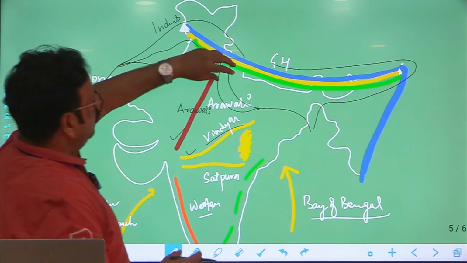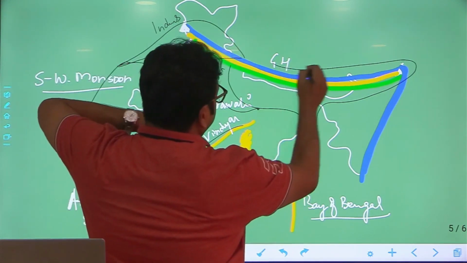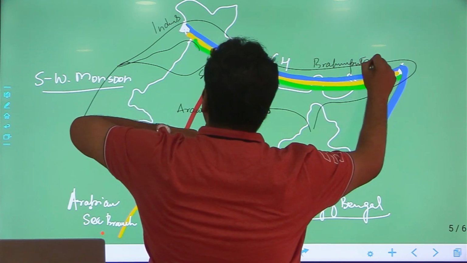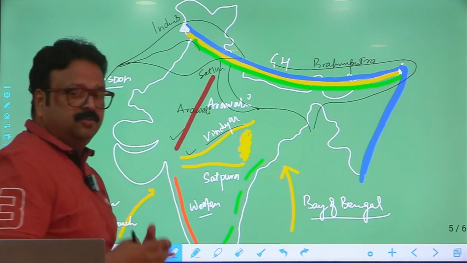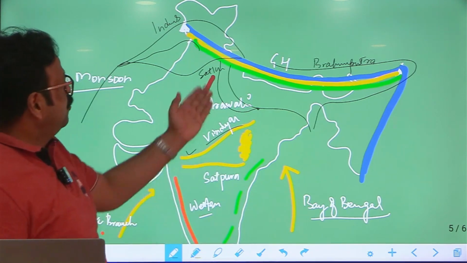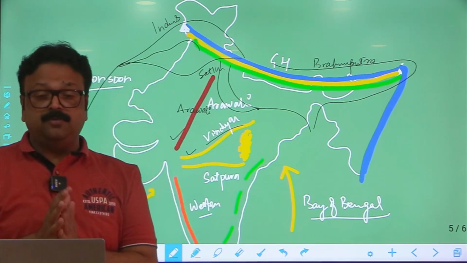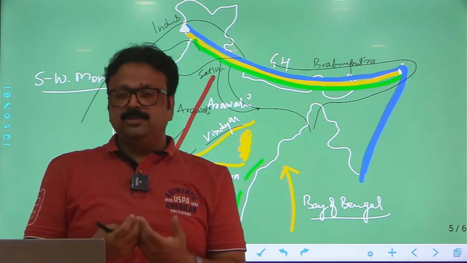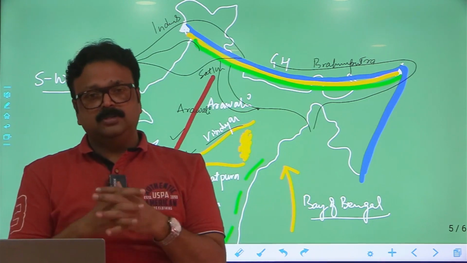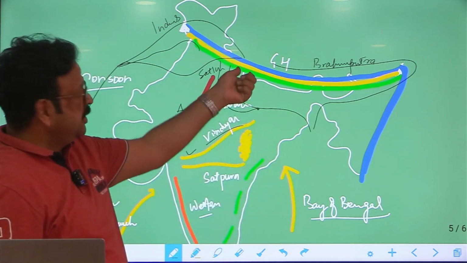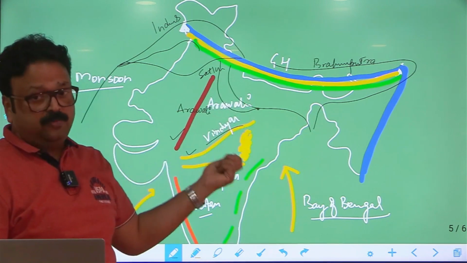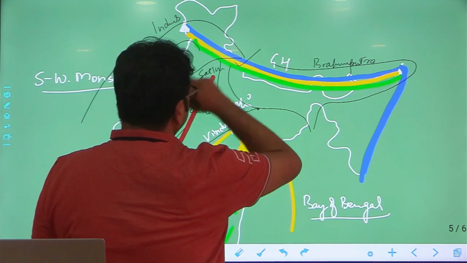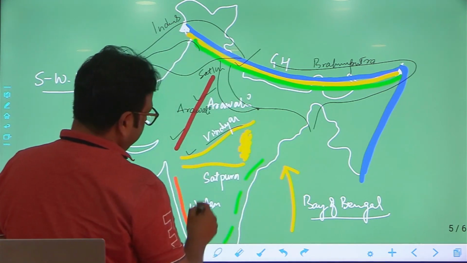So, if Himalayan orogeny has dismembered this Brahmaputra as well as Indus as well as Satluj into three different river systems, why should Himalayas not be considered as the water divide? It is up to you to decide, but from my point of view, and some other geographers are also considering Himalaya as a water divide, not for the present, but it is a geological water divide. So, taking Greater Himalaya as a water divide, Aravalli as a water divide, Vindhyan.